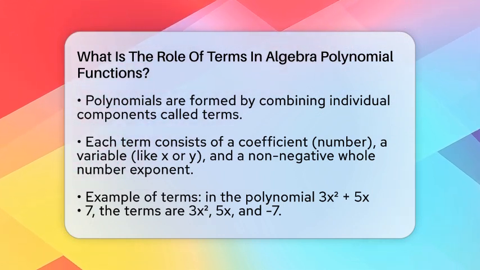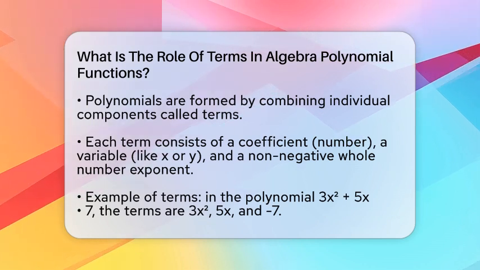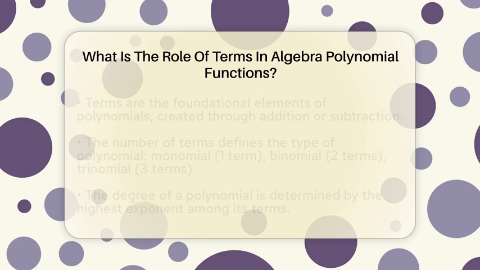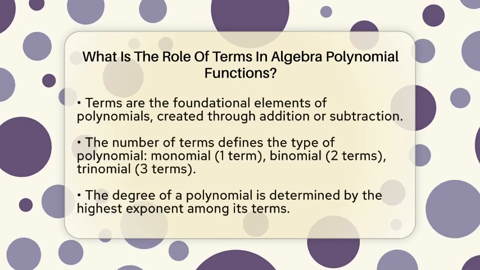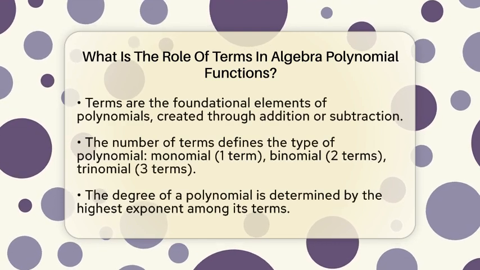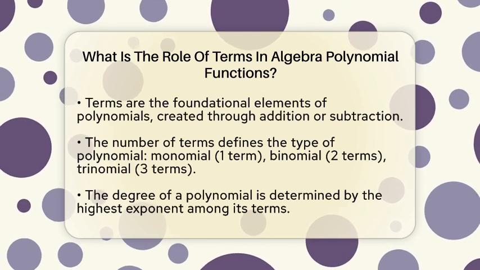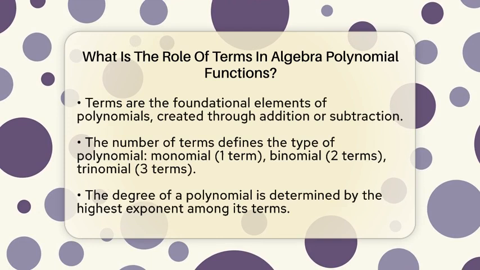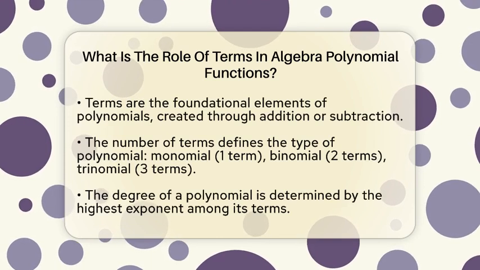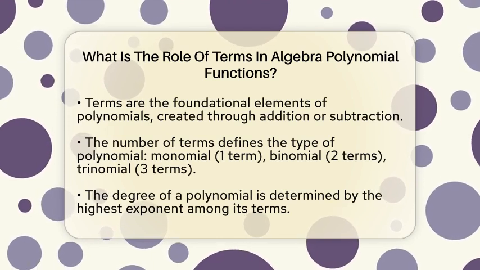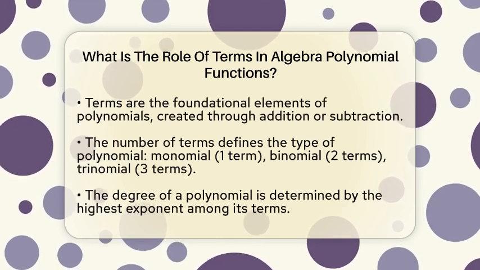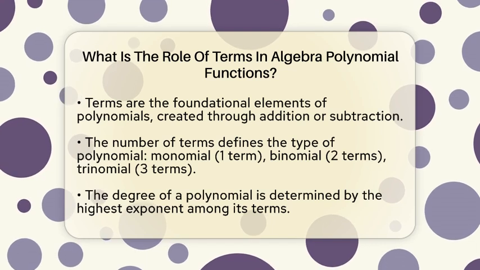Terms serve several key functions in polynomial functions. First, they are the building blocks of polynomials. Polynomials are created by combining one or more terms through addition or subtraction. The number of terms in a polynomial defines its type. A polynomial with one term is called a monomial, 2 terms make a binomial, and 3 terms create a trinomial.